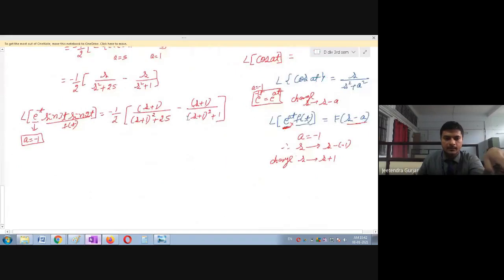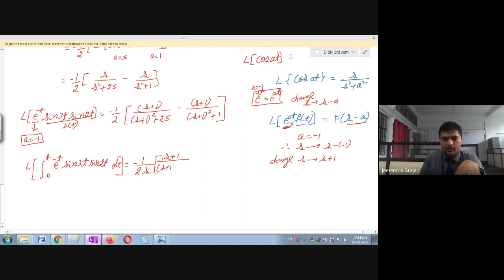So what I will do here, in the last answer, that is the Laplace transform of the integration from 0 to t of e raised to minus t sine 3t sine 2t dt will be equal to minus 1 upon 2s. So what I have done, I have taken this 1 upon s, because of this integration. This one step is increased. Remaining terms, please keep as they are. Don't change the remaining terms, students. Is it clear?